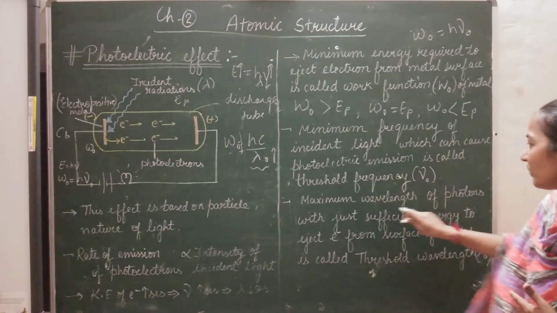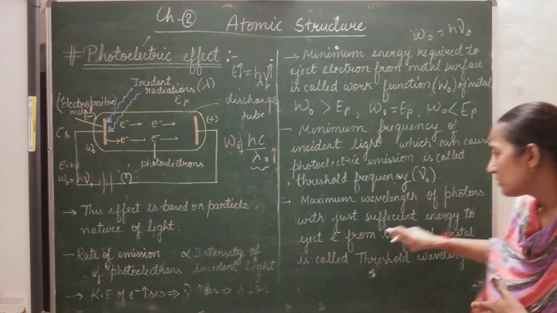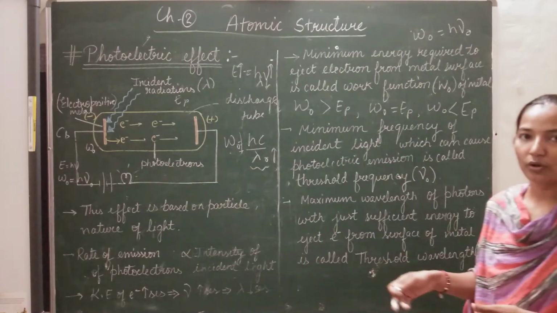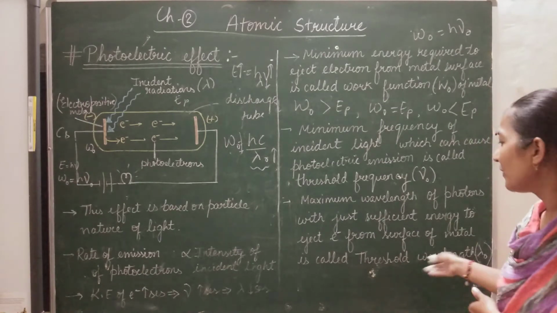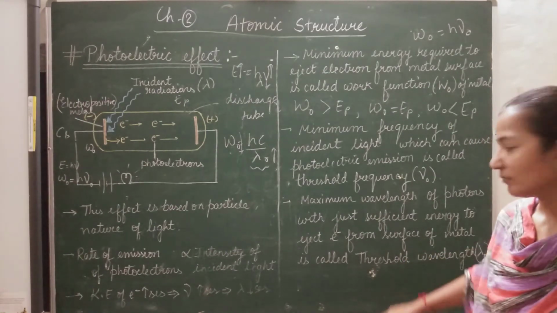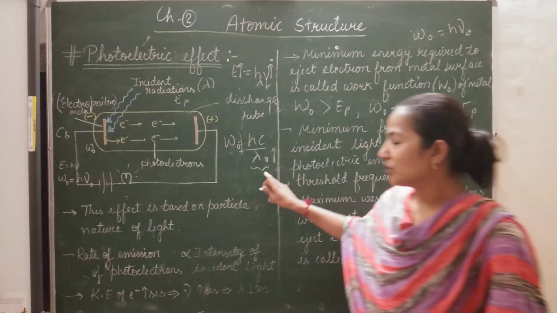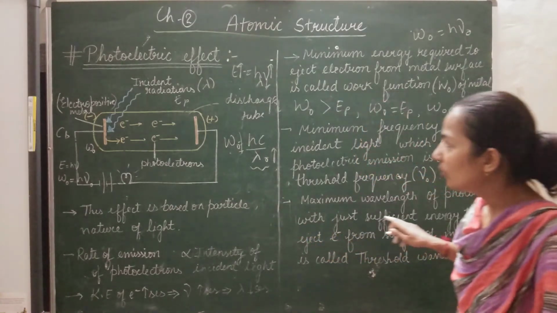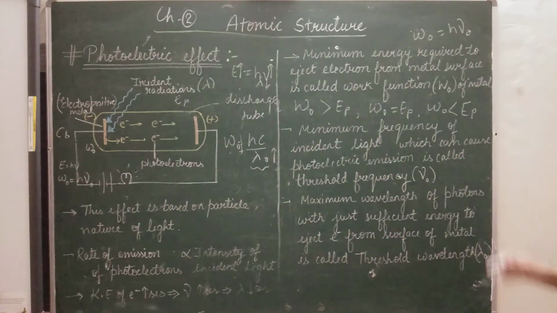So the maximum wavelength of a photon with just sufficient energy to eject an electron from the metallic surface is called the threshold wavelength. Okay, so these are some general terms related to the photoelectric effect.